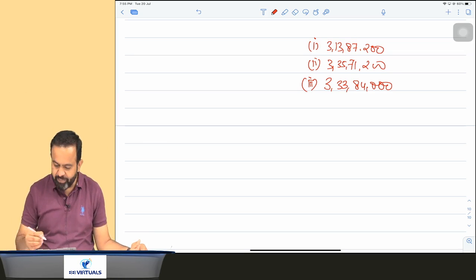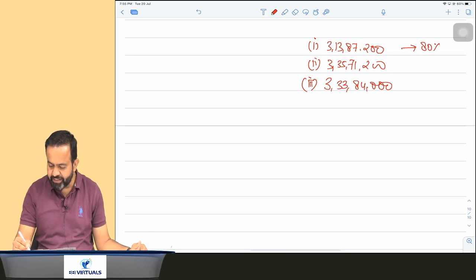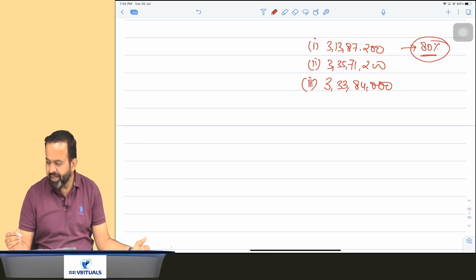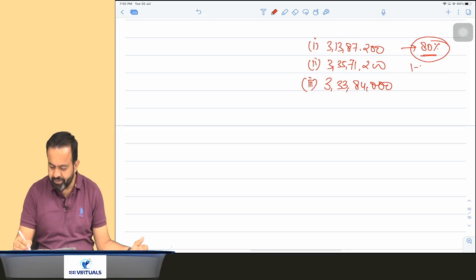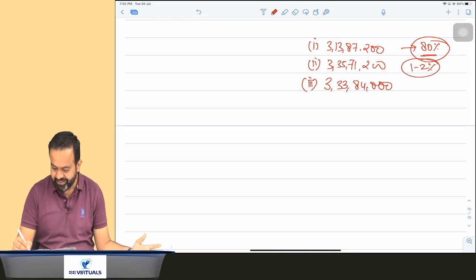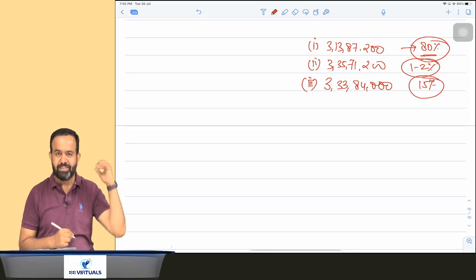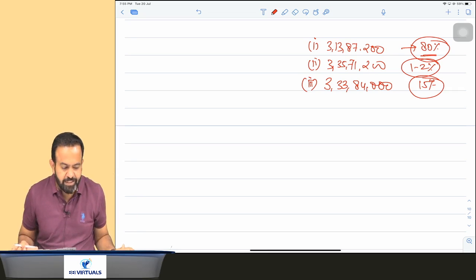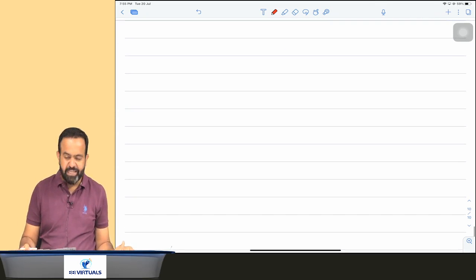So maximum people, I think 80% of people, gave this answer, that is 3 crore 13,87,200. Remaining people, I think 1 or 2%, gave another answer, and the remaining 15% gave a third answer, for example. Now try to understand, which answer is right or wrong? We will discuss that. I will solve this question.